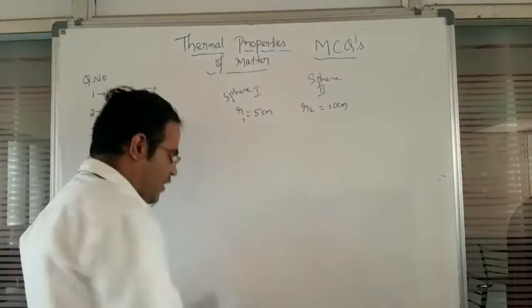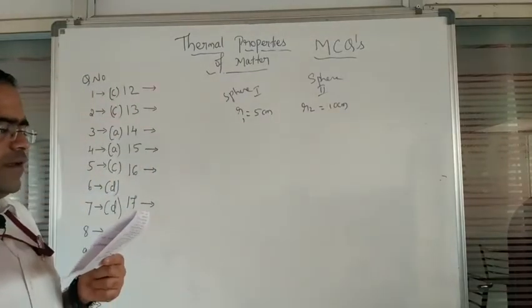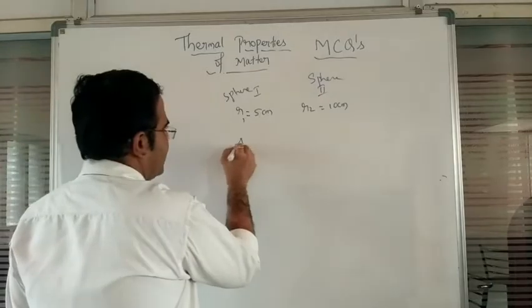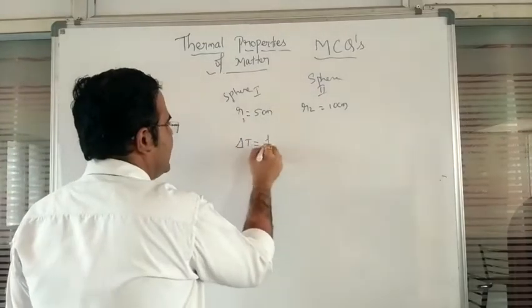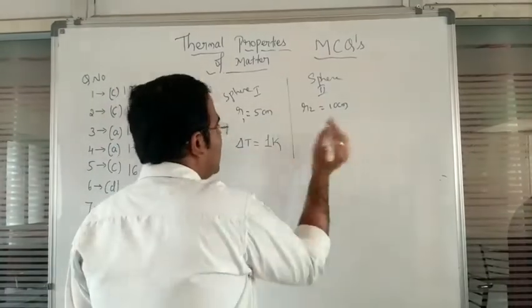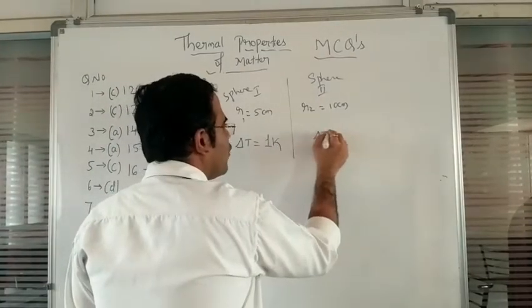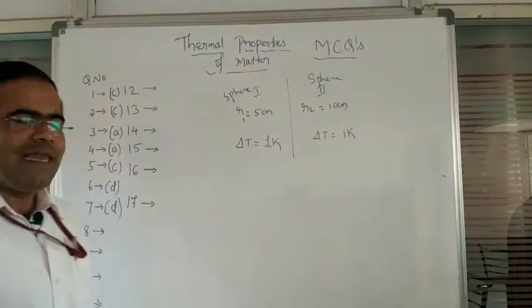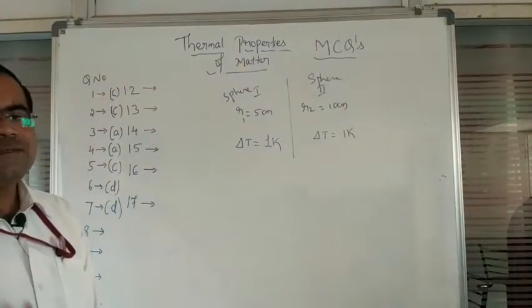Next, if we have like this, the temperature is increased through 1 Kelvin for sphere 1, and similarly the temperature is increased through 1 Kelvin for the corresponding sphere 2.